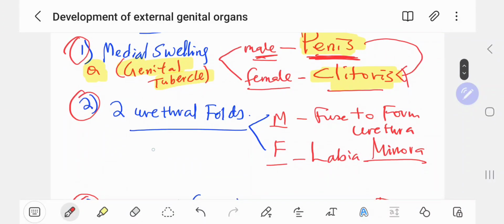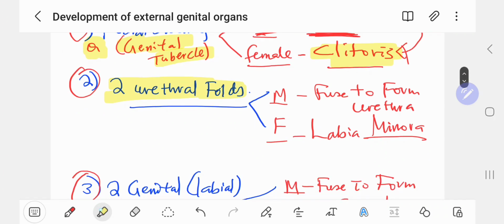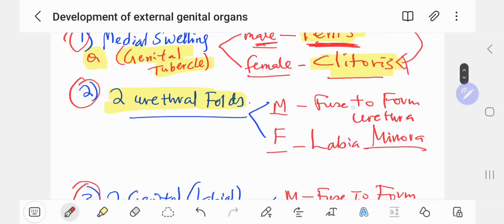The second one is the two urethral folds. In male the two urethral folds fuse to form what? The urethra, the prostatic urethra. In female they form the labia minora. The very important thing is that labia minora.